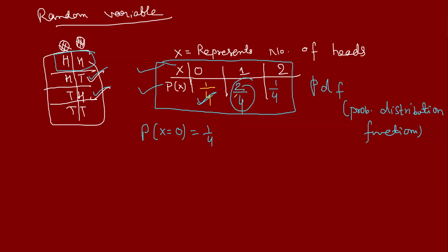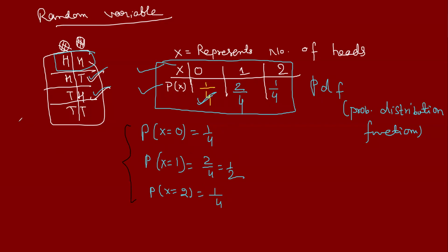This represents the probability of getting one head, 2 upon 4, which is 1 upon 2. And the probability of getting both heads is 1 over 4. Understood?